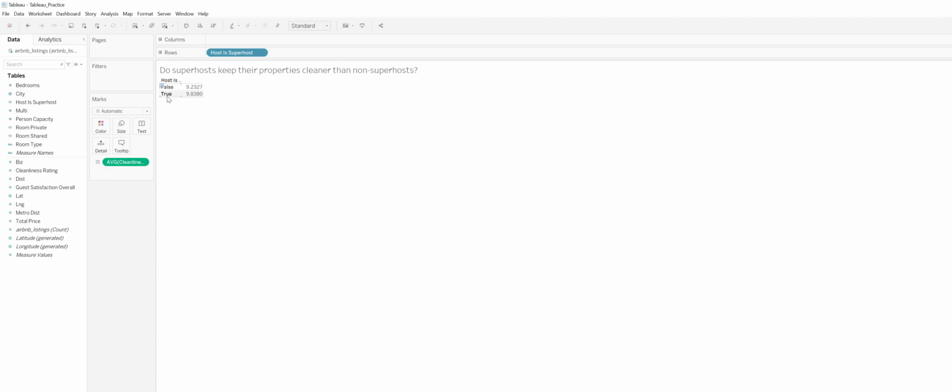And we can see here that the true actually is a higher number. It's about a half a point higher than non-superhosts. So that gives some evidence that yes, superhosts tend to keep their rooms, their properties cleaner than non-superhosts.